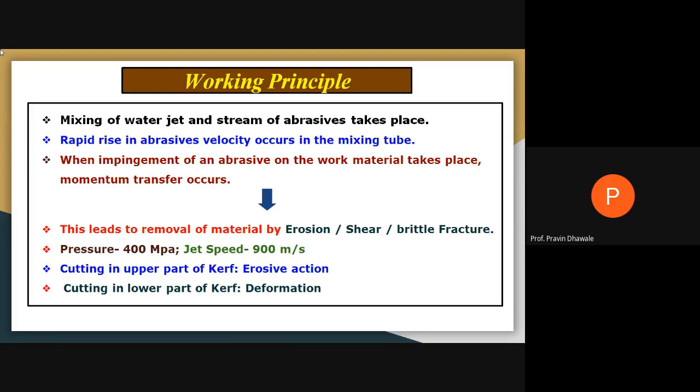The pressure will be 400 megapascal. The velocity of the abrasive water jet will be about 900 to 1000 meters per second. And whatever material is removed in the curve, the upper part of the curve is because of erosion, and the lower part of the curve is because of deformation.